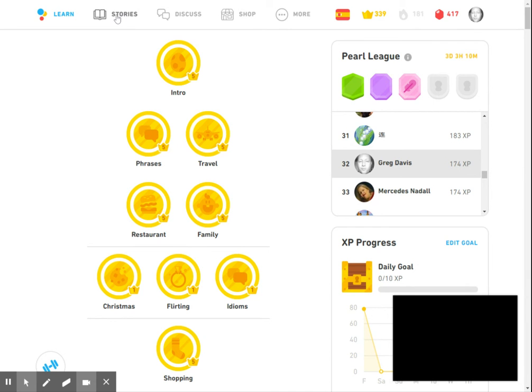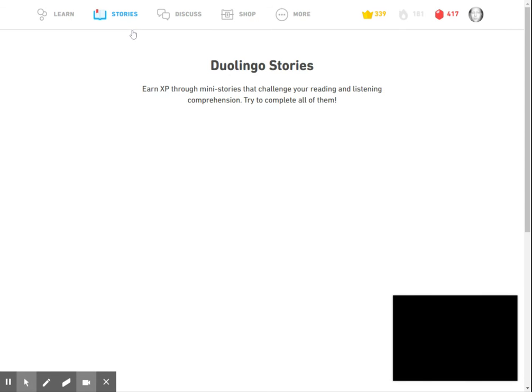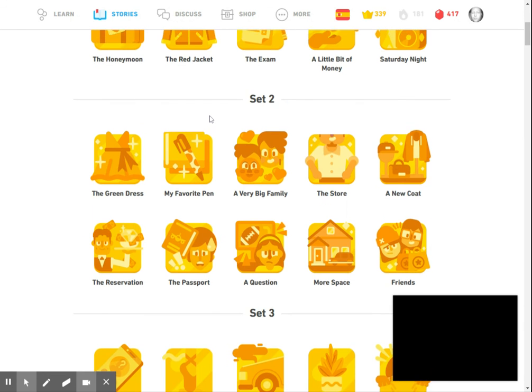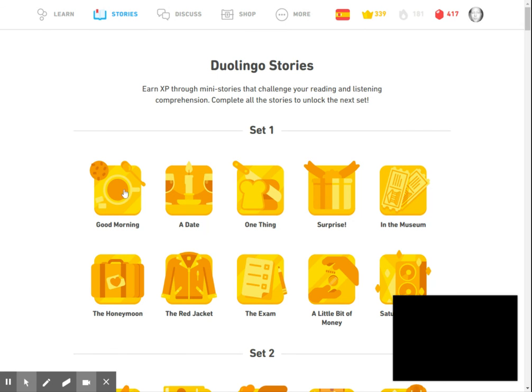Also, some of you have noticed that there are stories. Totally fine to do stories. These Duolingo stories are kind of fun. Once you do them, same thing, they'll turn golden. But it's kind of a fun way. It's easy to get points, and it's kind of an interesting way to do that too.